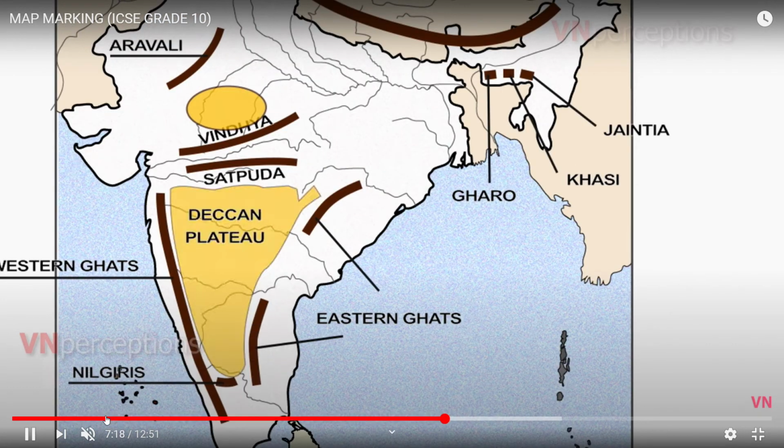To mark the Peninsular Plateau, the Deccan Plateau, what you have to remember is this is River Tapi. To the south of River Tapi, make a line and make a triangle between the Western Ghats, Eastern Ghats and Nilgiri. So that makes the boundary. Northern boundary is Tapi, western boundary is Western Ghats, eastern boundary is Eastern Ghats, southern boundary is Nilgiris. This is the Deccan Plateau. It is in your syllabus, so you have to remember it.